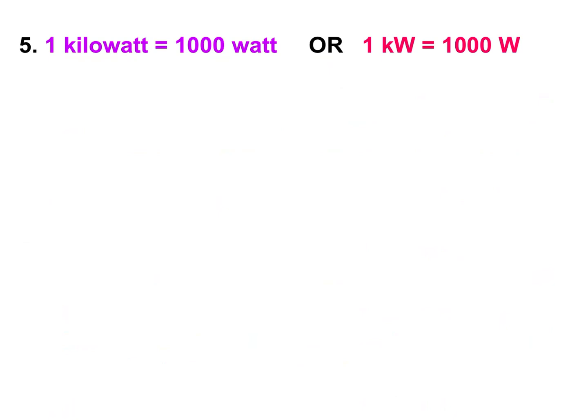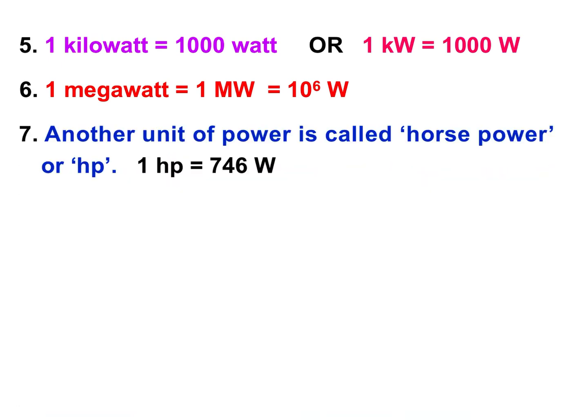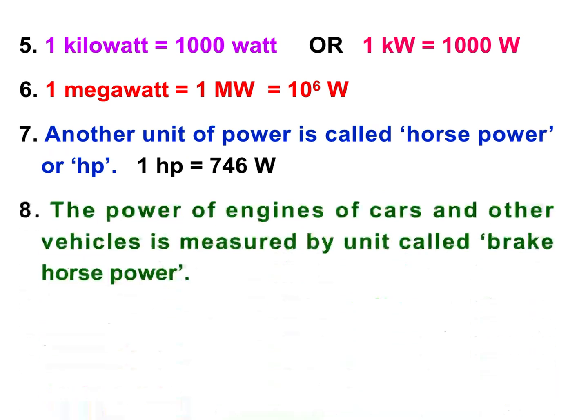1 kilowatt is equal to 1000 watt, or we can say 10 raised to power 3 watt. 1 megawatt, MW, capital M, capital W, is equal to 10 raised to power 6 watt. Another unit of power is horsepower, written as HP. 1 horsepower is equal to 746 watt.